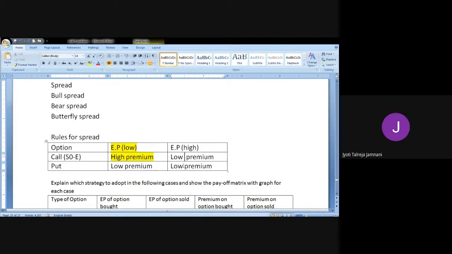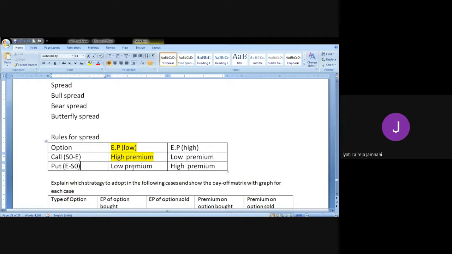Because S naught minus E, if E is greater, then you will get a negative profit, and therefore such options will not be demanded. But for put option, the formula for intrinsic value is E minus S naught. So here, if E is low, the premium is low because it has not been taken by many. And if exercise price is high, the premium is high.